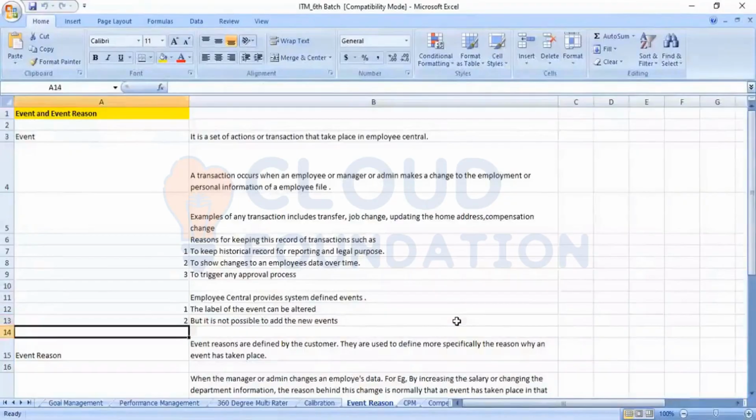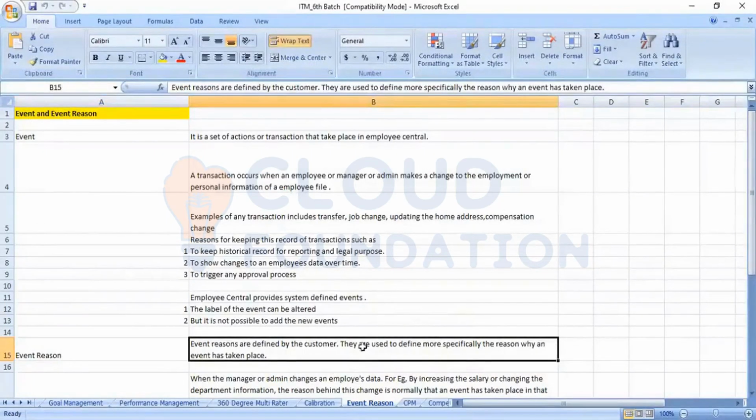After this, what did SAP do? They introduced another feature called event reason, which they have kept under the foundation objects. It is a customizable object where the customer or the partner consultant can go and create certain event reasons as per the business requirement. Event reasons are defined by the customer. They are used to define specifically the reason why an event has taken place.